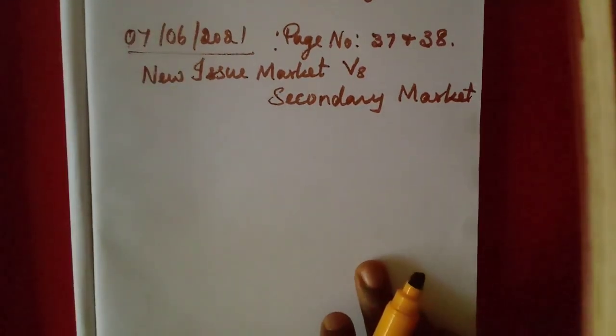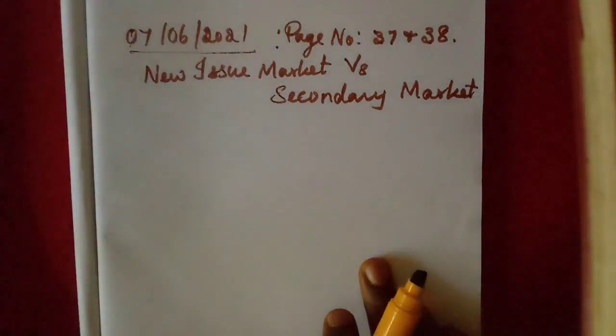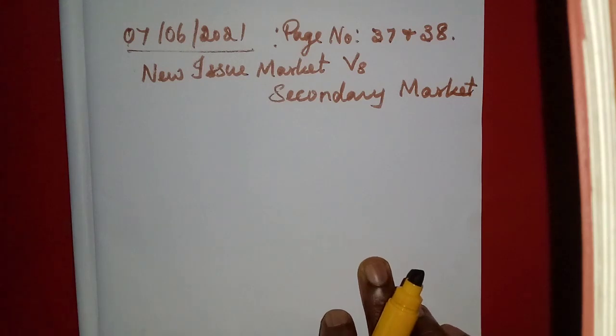Now in financial markets, we have learned about the meaning and the types, then functions, everything we have studied, then the role of financial markets. Now we will learn the difference between the new issue market and the secondary market.